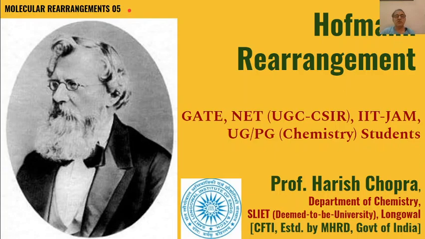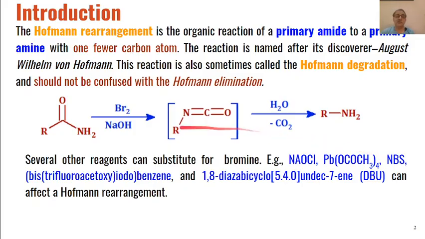Dear students, this is our fifth lecture on molecular rearrangements, and in today's lecture we will discuss Hofmann rearrangement. Hofmann rearrangement is an organic reaction in which a primary amide is converted into a primary amine in the presence of bromine and a base.